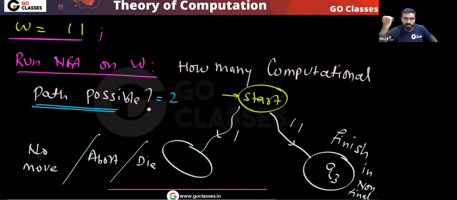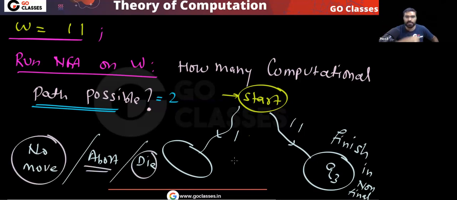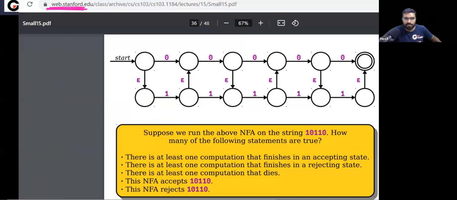Is this clear? There is no move on the other path. The other path will die. The other path cannot even read the string that is given to you. This second path cannot read the entire string. Is this point clear? Please let me know.